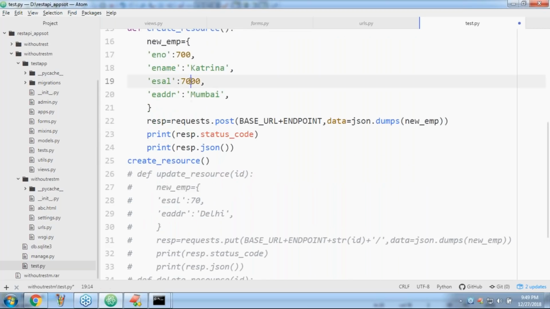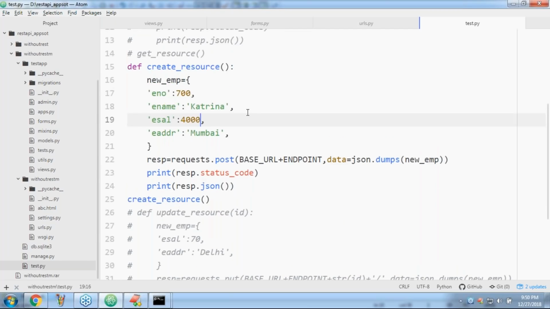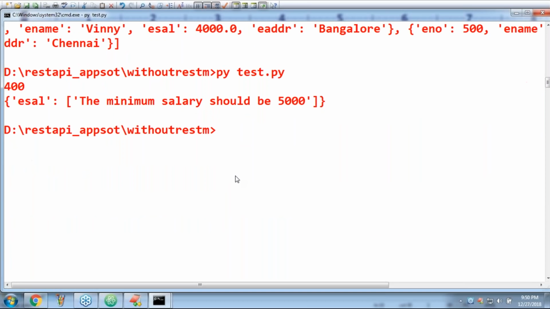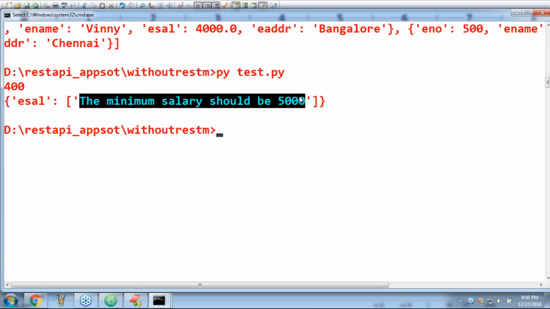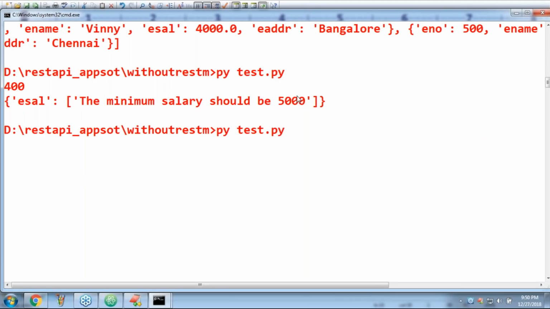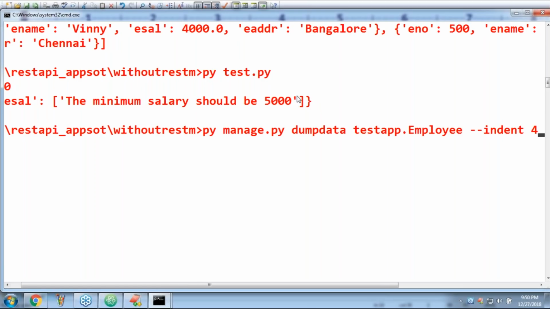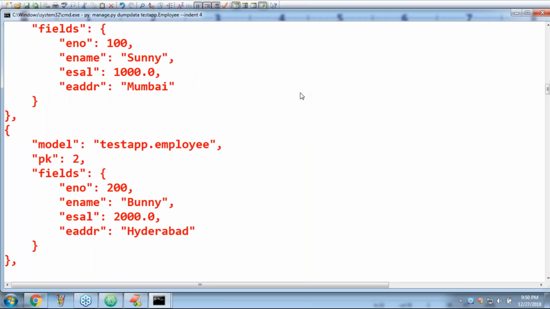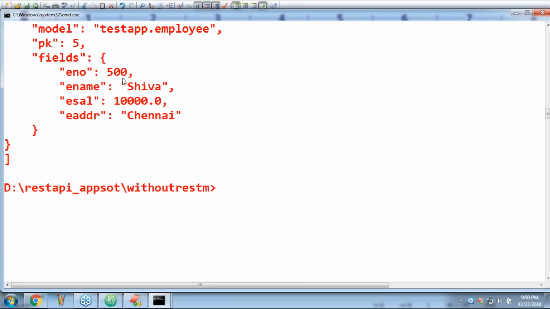Now I don't want 7,000, I want 4,000 only. Is it going to be accepted? Please confirm. No, because validation fails. If validation fails, what will happen, sir? Have a look once. Yes, 400 status code: the minimum salary should be 5,000. That record is not inserted. If you want, you can see only 5 records are there. The last record is Shiva only. Well, validation is also working properly.